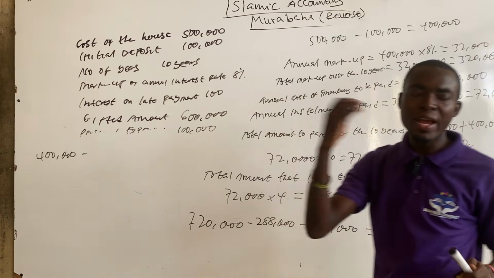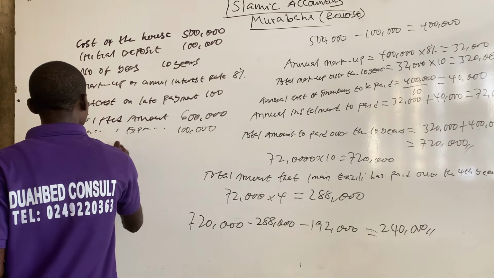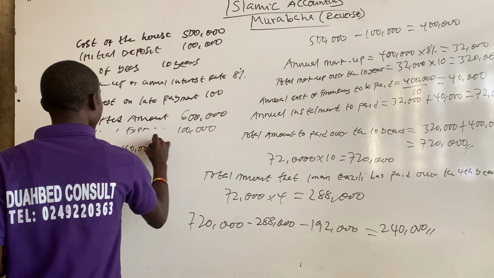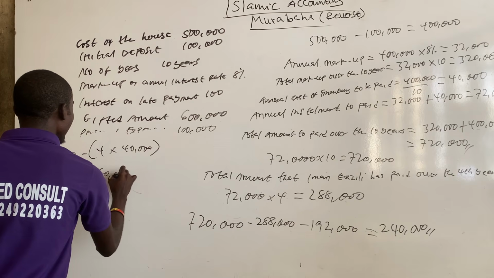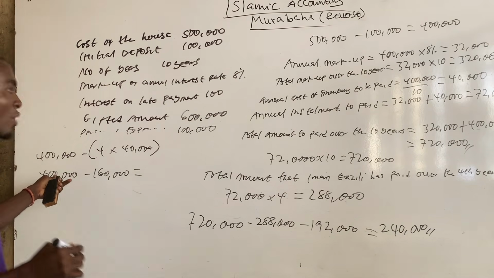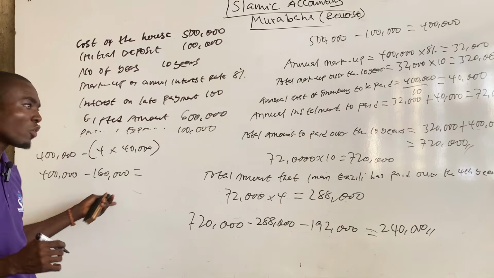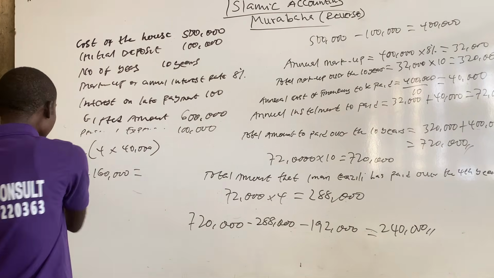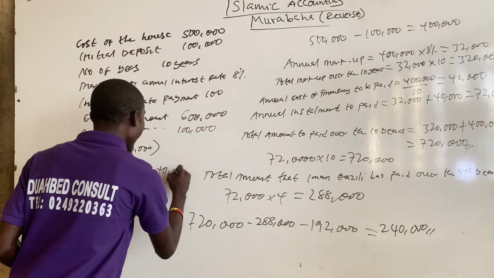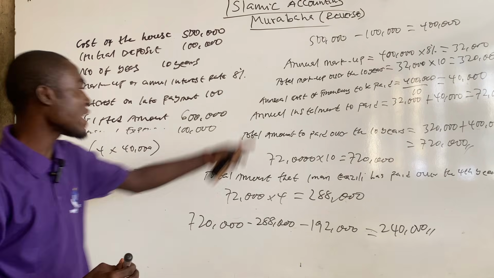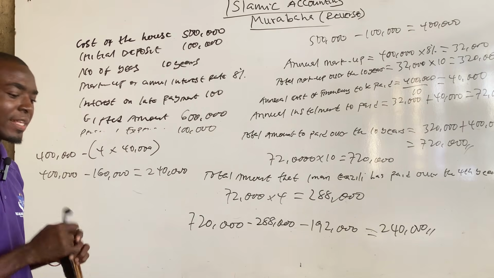So the cost of financing that Imam Ghazali paid at the end of the 4th year is 4 times 40,000, and this will give you 160,000. So the difference between the total cost of financing, 400,000, and the 160,000 that he paid at the end of the fourth year will also give you 240,000. So we can choose to use this approach or that approach. Either of them will give you the same answer.